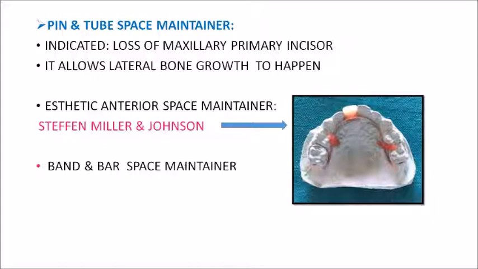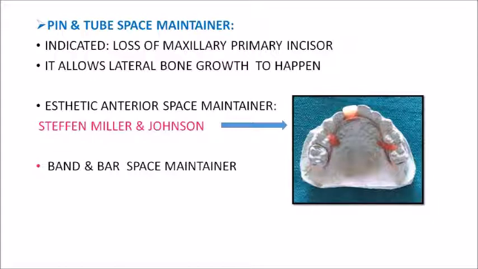Now there is one more fixed space maintainer, which is your pin and tube space maintainer, which is indicated in cases when there is a loss of primary maxillary incisors. So when we were discussing space maintainers, we mentioned that it is one of the areas where space maintenance is least indicated, that is your maxillary primary incisor area. But if you are going for a space maintainer, then a pin and tube space maintainer is most suitable for your maxillary primary incisor area, because it allows the lateral bone growth to happen.